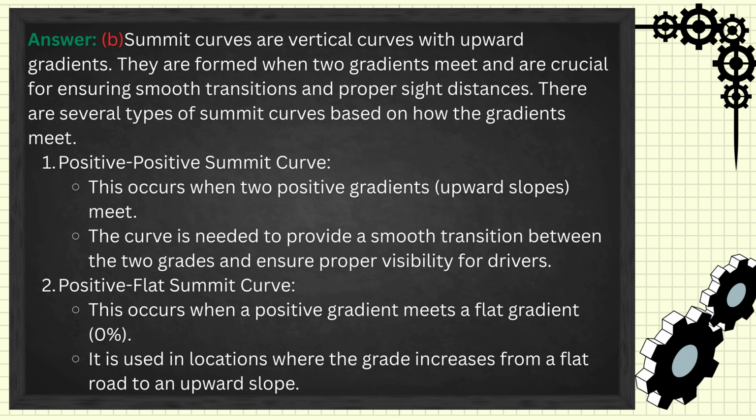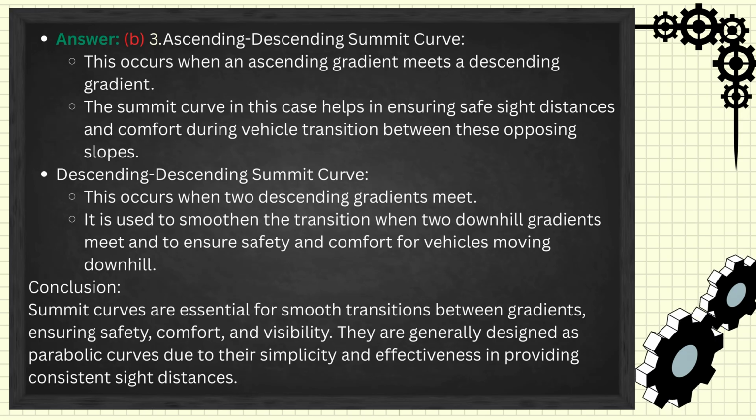Positive flat summit curve. This occurs when a positive gradient meets a flat gradient, 0%. It is used in locations where the grade increases from a flat road to an upward slope. Ascending-descending summit curve. This occurs when an ascending gradient meets a descending gradient. The summit curve in this case helps in ensuring safe sight distances and comfort during vehicle transition between these opposing slopes. Descending summit curve. This occurs when two descending gradients meet. It is used to smoothen the transition when two downhill gradients meet and to ensure safety and comfort for vehicles